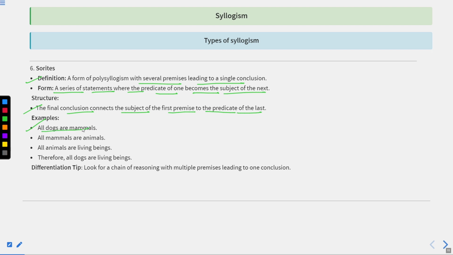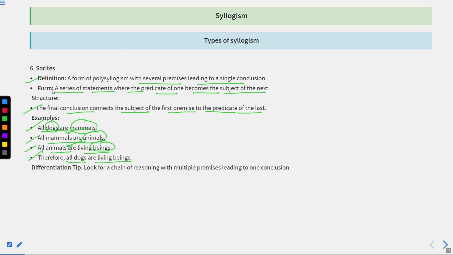All dogs are mammals. All mammals are animals. All animals are living. So see, subject, predicate. Now this got converted to subject and a new predicate was connected. From this, it became the subject and now a new predicate was created. So the first statement and the last statement will be conjoined together, and the conclusion that will follow from these statements is that all dogs are living beings.